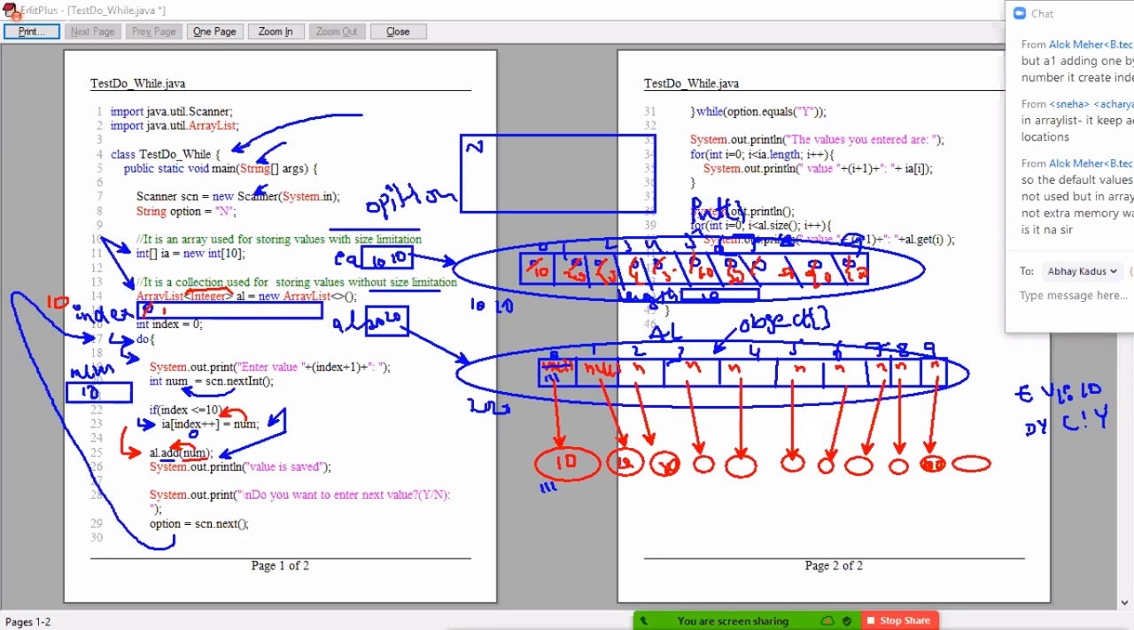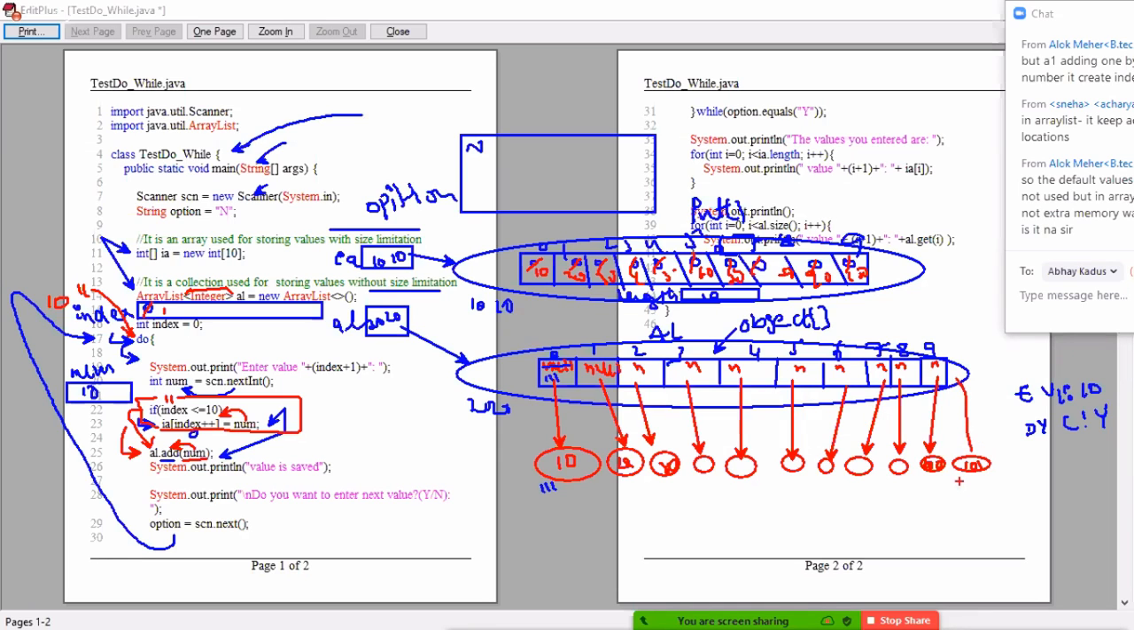10 iterations completed. Now I am going to the 11th iteration. In the 11th iteration, what is the index value? 11. Is 11 less than or equal to 10? No. Then it goes only to the add method. If you don't write this condition, what happens? You will get array index out of bounds exception. Now I'm ignoring it, going al dot add of number. Then the number 101 I entered. To store 101, there is no space.